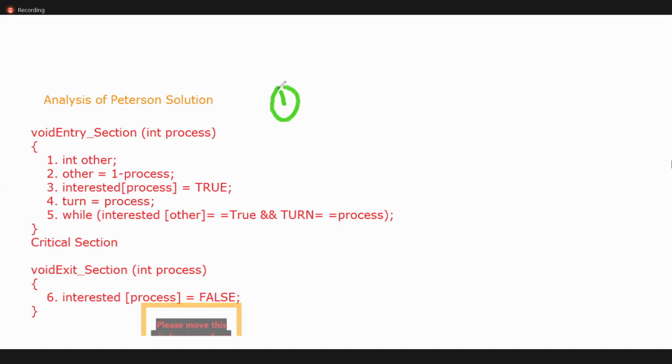Peterson solution is a software mechanism. This is a software mechanism implemented at user level. The theory part is already there in the PPT, don't worry. So, what is the first point you need to learn in the Peterson solution? It is a software mechanism which is implemented at user level or user mode.